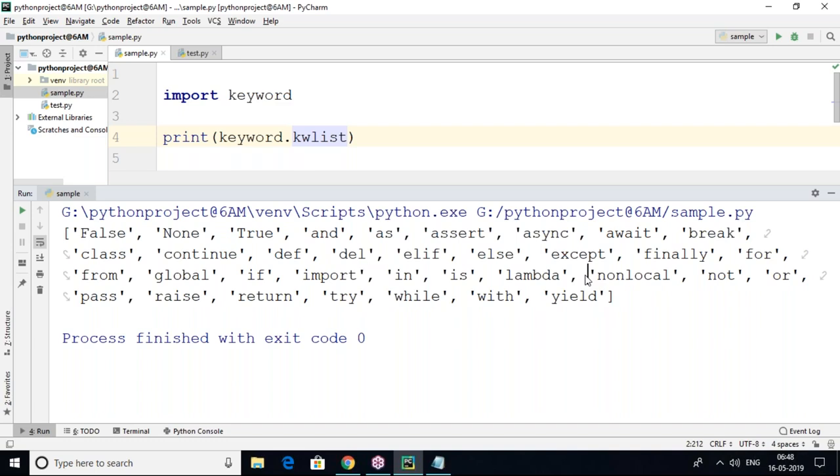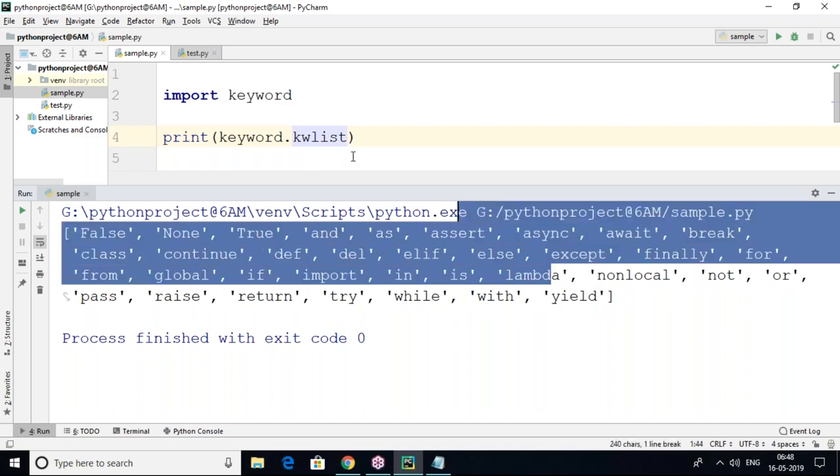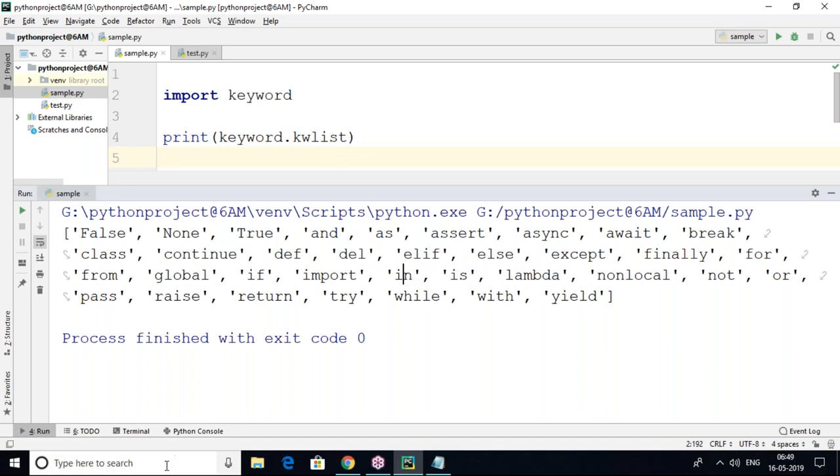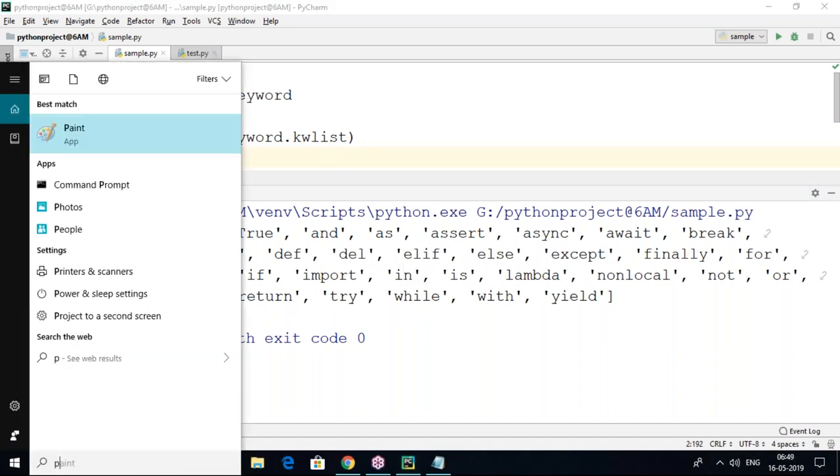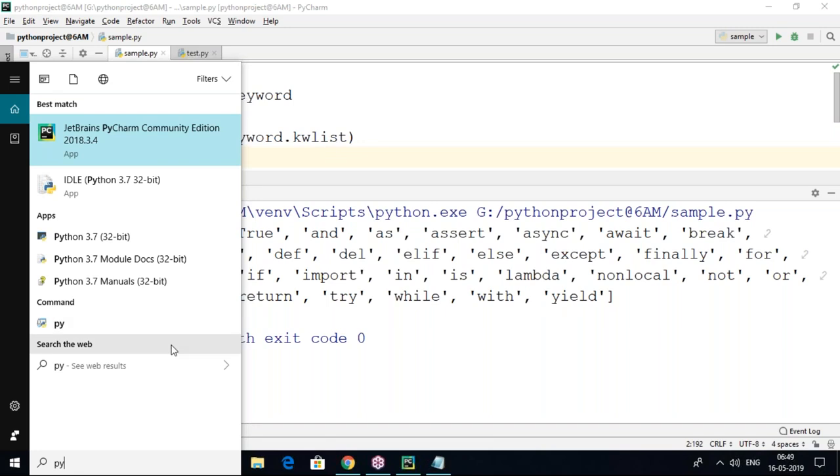So this is the complete keyword list in Python. If you want, you can get the keyword list from your Python script in any editor. It will work in any editor, no matter which it is. Suppose here, I want to go with Python IDLE.